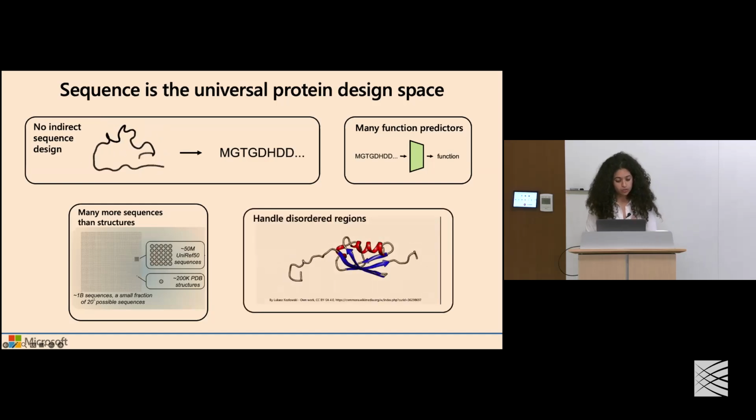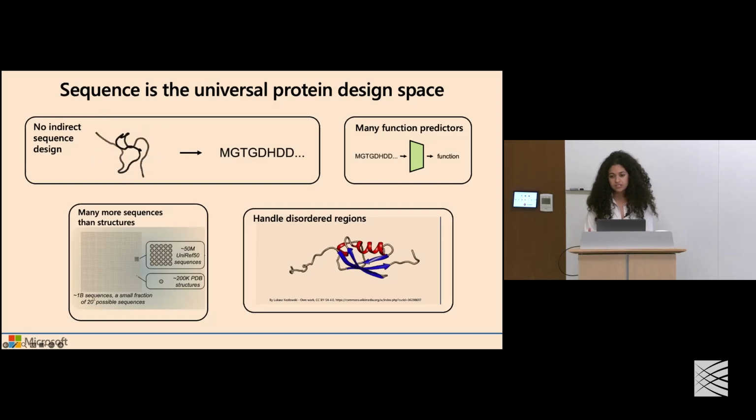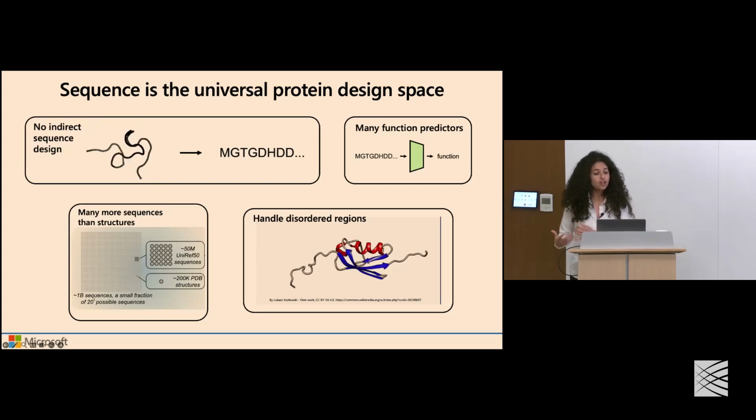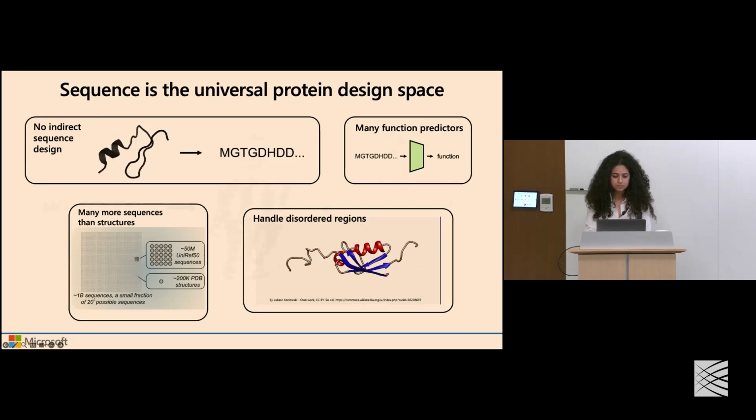And finally, and also critically, there are regions of the functional space that proteins occupy that don't fit nicely into the traditional structure-based paradigm. Importantly, a lot of important biology in the cell is encoded and enacted by intrinsically disordered regions in proteins, which are experimentally very difficult to resolve structures for, and therefore not easily accessible by structure-based generative models.